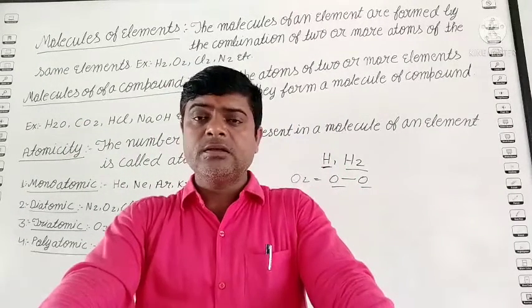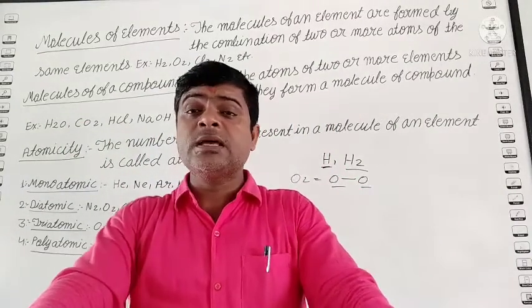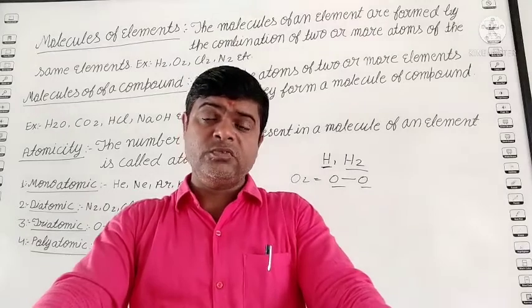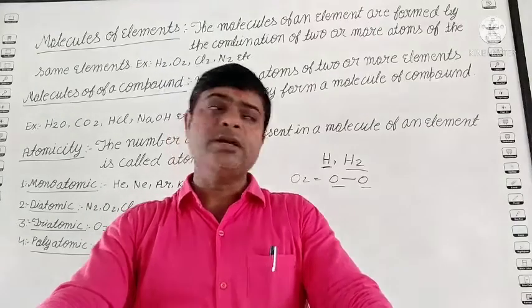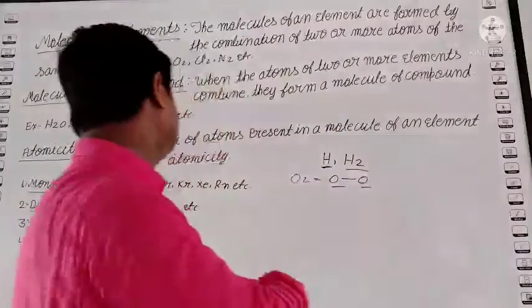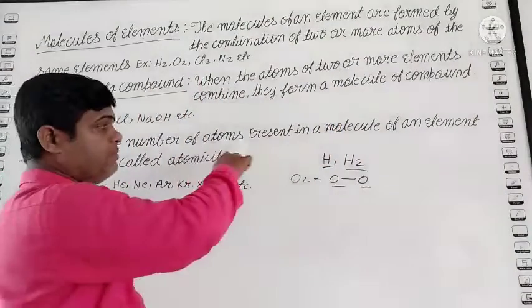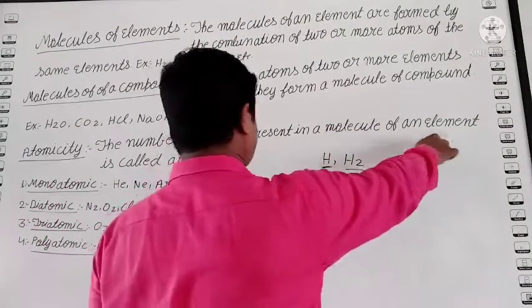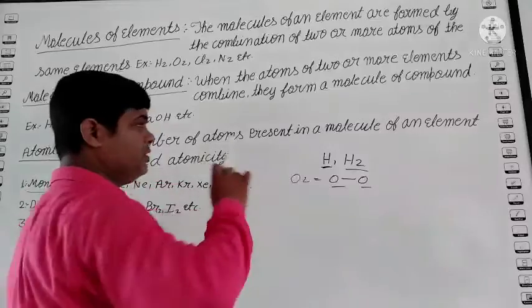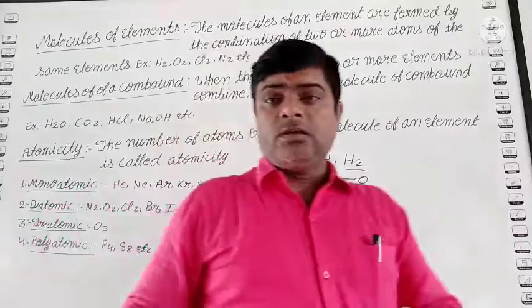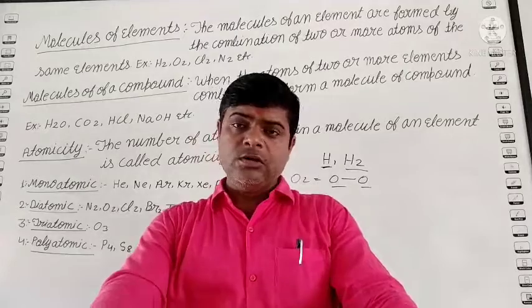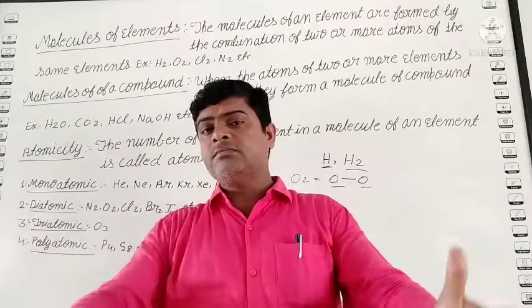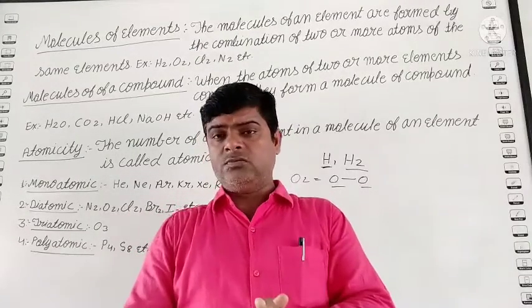Clear? Next one: what is the atomicity? Student, the number of atoms present in a molecule of an element is called atomicity. Atoms join together to form the molecules.